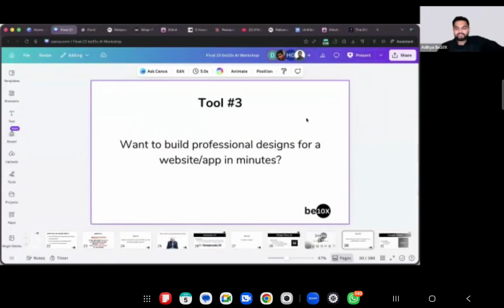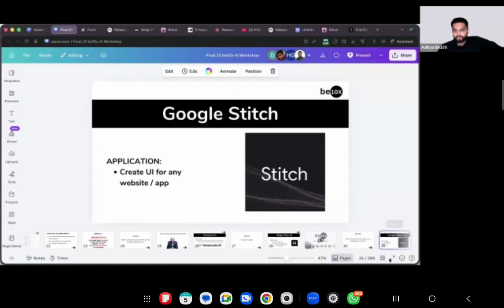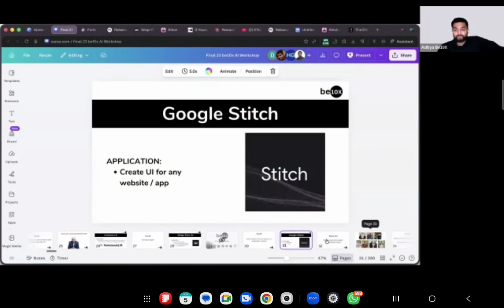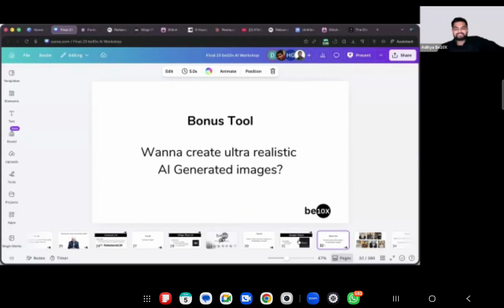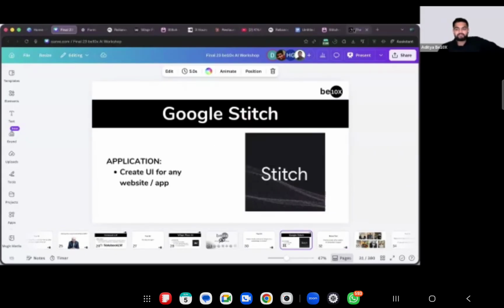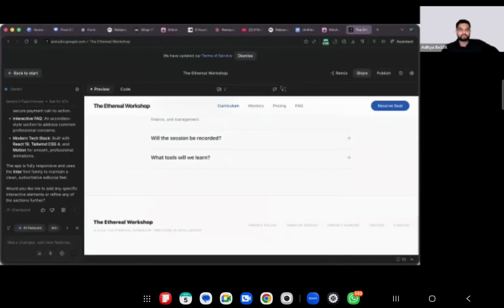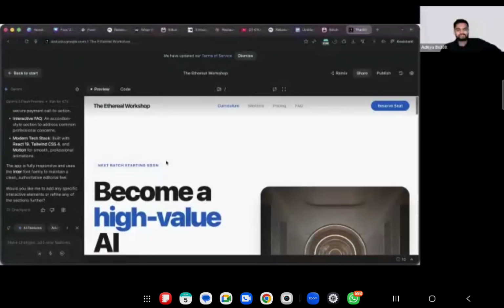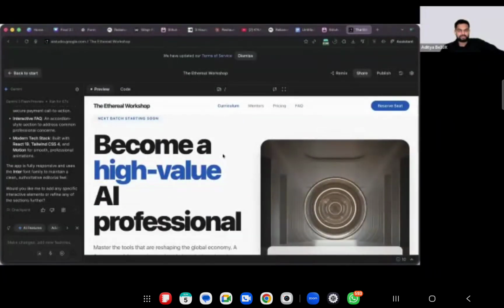All right. So now moving on to the next tool. I taught you how to become a UI UX developer, and how to create the entire front end code and back end code for it. Not only that. Let's say you created this website. Now you want to create mockups for this. Let's say you have a presentation for your clients or for yourself, and you want to create a mockup out of this.